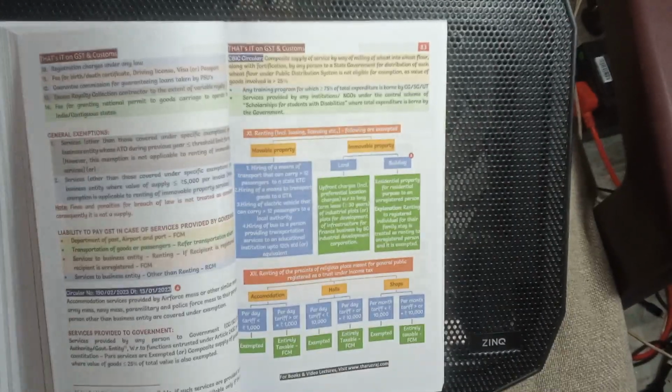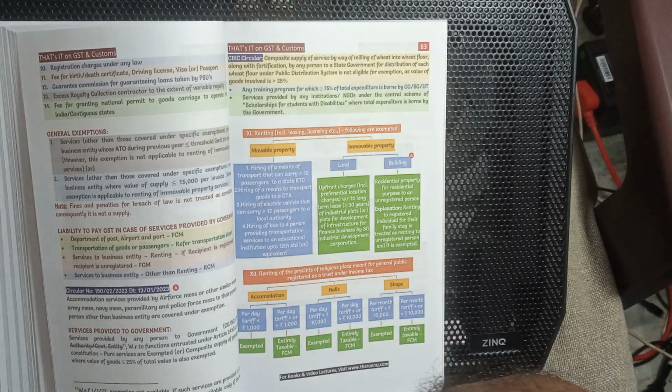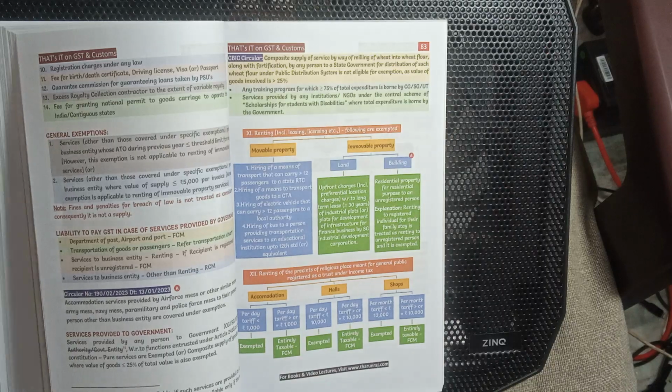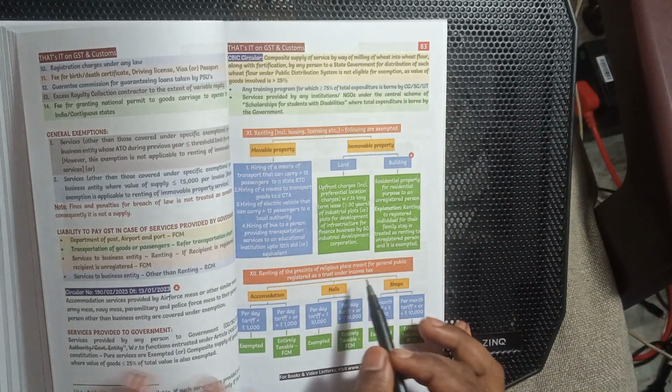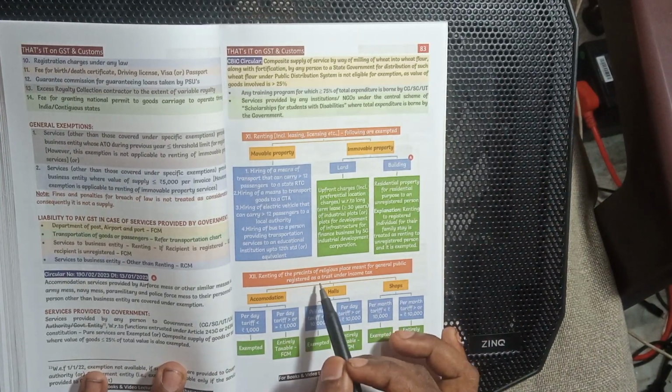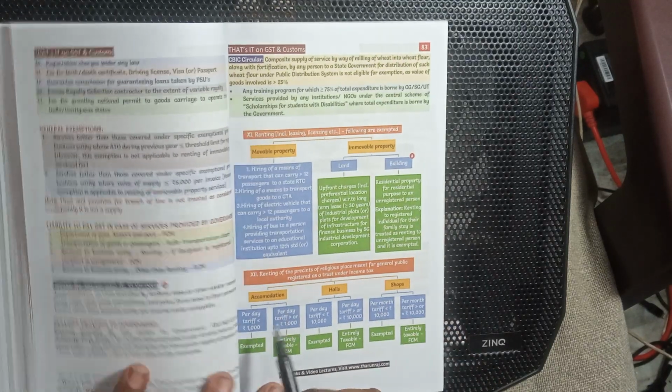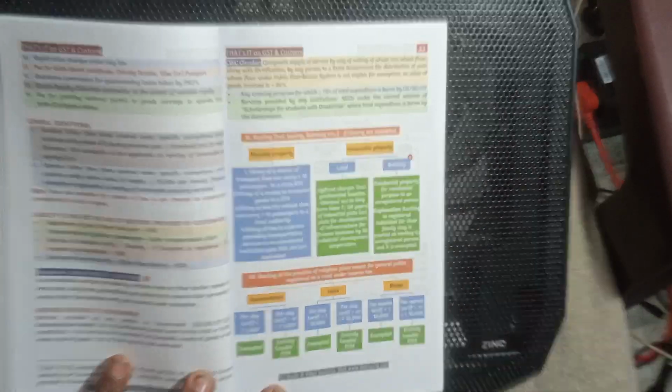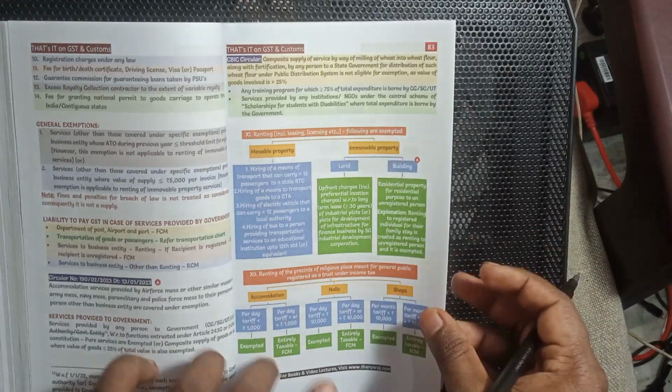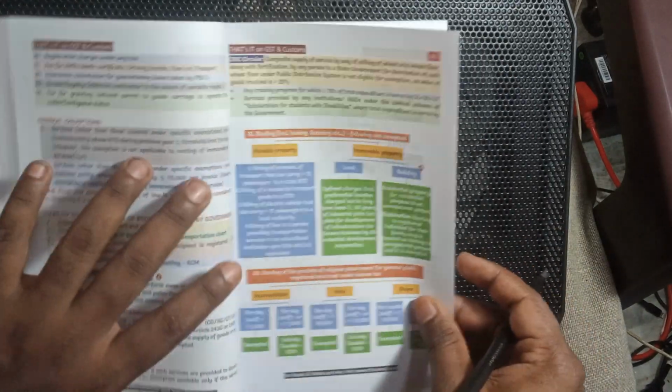Renting of housing. Renting of premises of a religious place, meaning one registered as a trust under the Income Tax Act. Accommodation was recently exempted. Voluntary, all taxable, everything is taxable now. Not exempted under this.